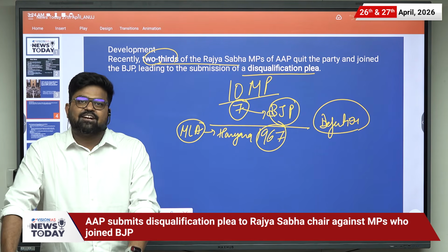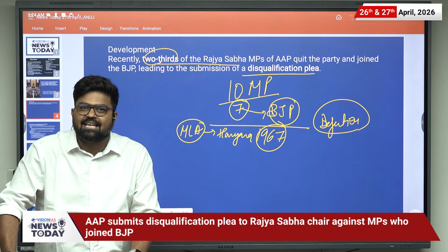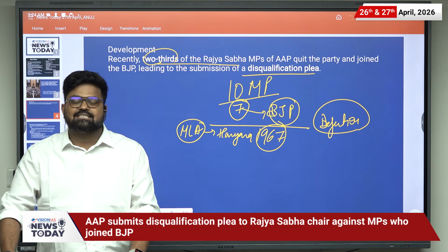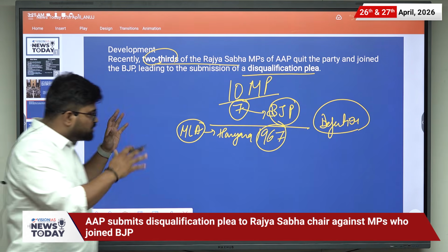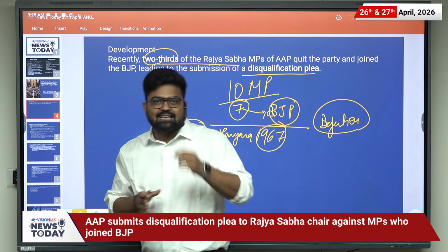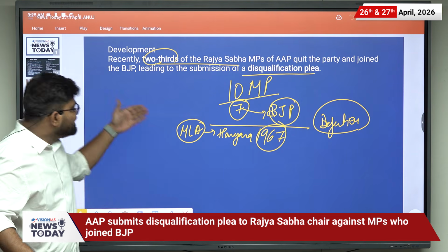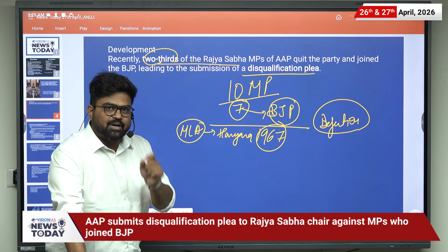He was in one party in the morning, in a different party in the afternoon, and in yet another in the evening. To stop such defections of MPs and MLAs, which is harmful for democracy, the anti-defection law was brought in.